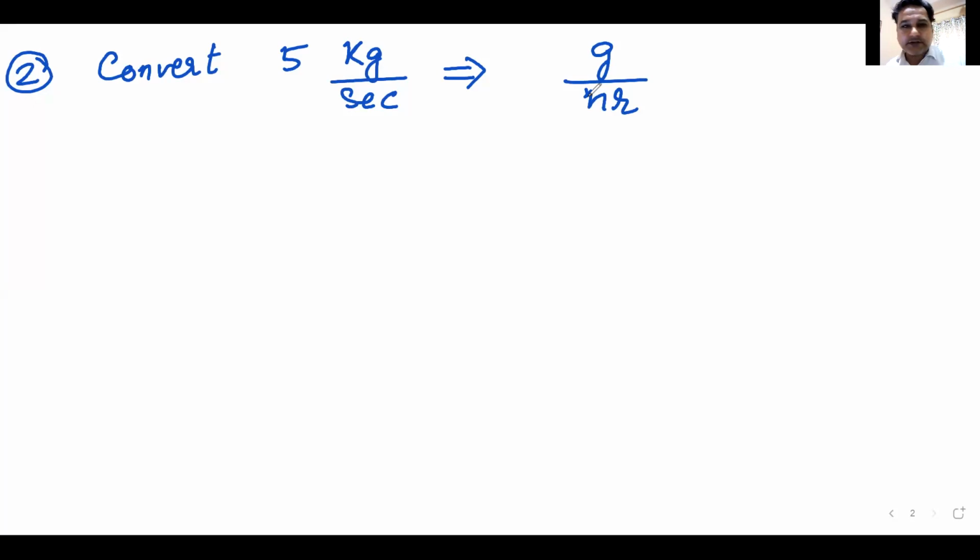And I'm waiting for your answers. 5 kg per second has to be converted into grams per hour. Anyone? Five into 18 by 5. Okay. 5 into 5 by 18. Santosh says 5 into 5 by 18. So he's saying the reverse one. Okay. Good, good. Don't worry. 1 kg is equal to 1000 grams.